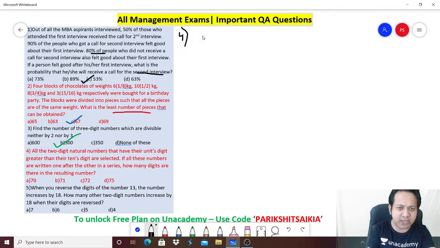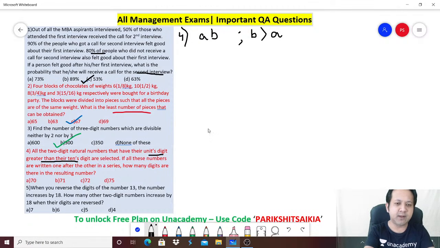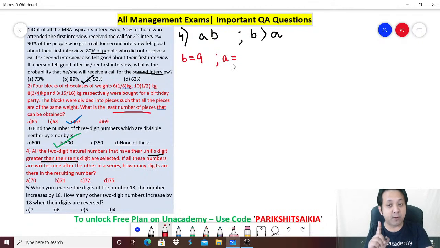Let's consider a 2-digit number AB. They are saying the units digit is greater than the tens digit. So basically, you need all numbers where B is greater than A. How many such numbers are there? Let's start. If B is equal to, let's say, 9. Remember, A and B are both single digits. B is 9. What can be the value of A? A has to be less than B. So can I say A has to be from 1 to 8? It cannot be 0. Remember why?